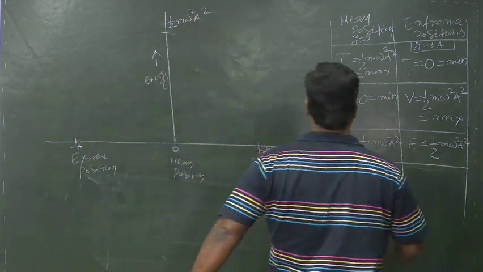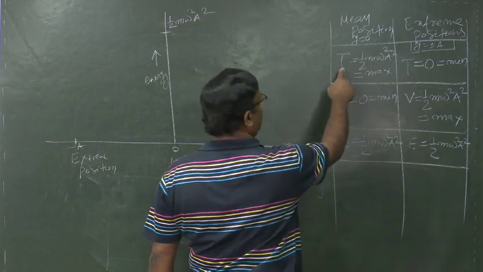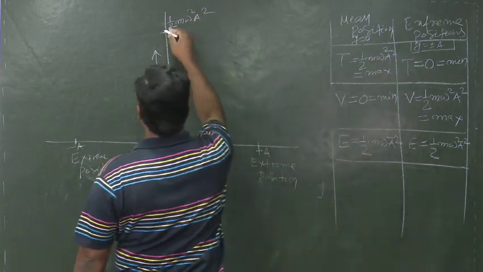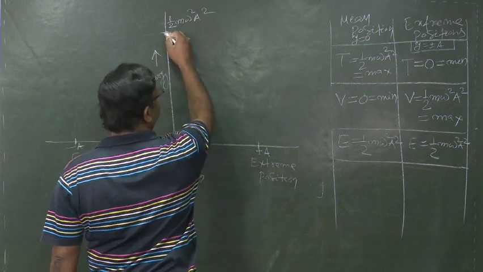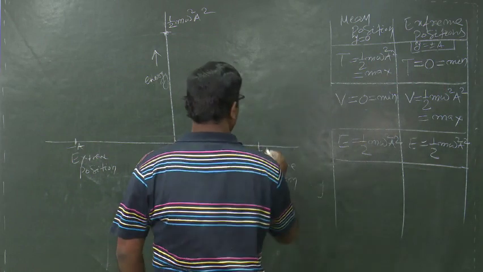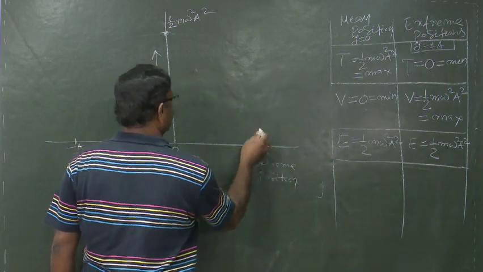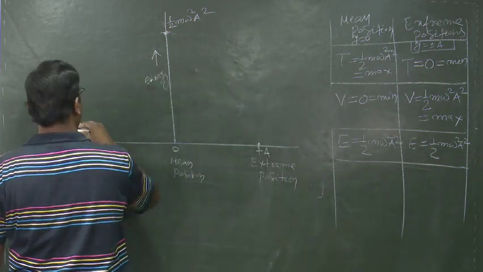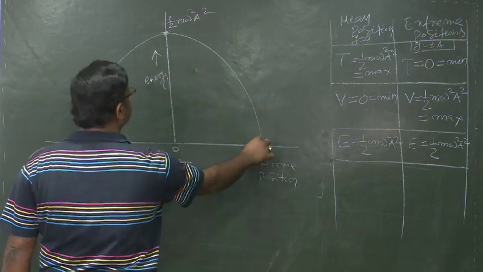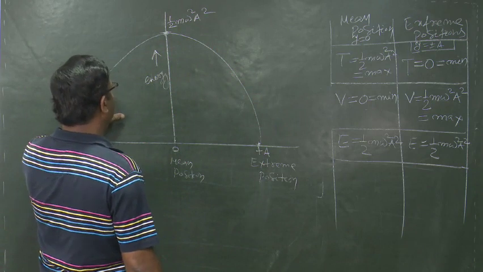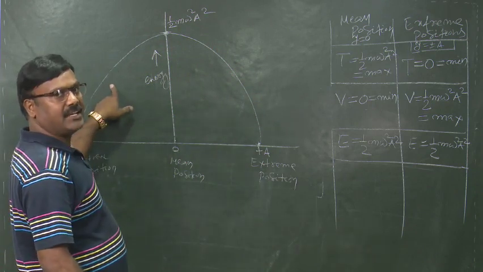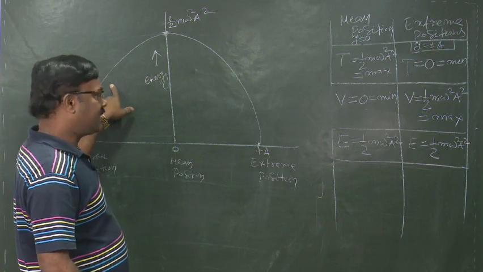Now the kinetic energy at the mean position is maximum, and its value is half m omega square a square. At the extreme positions the kinetic energy is 0. So here it is at this point, and here at this point. By plotting the graph we can draw it like this, and this graph represents the kinetic energy of the body executing SHM.